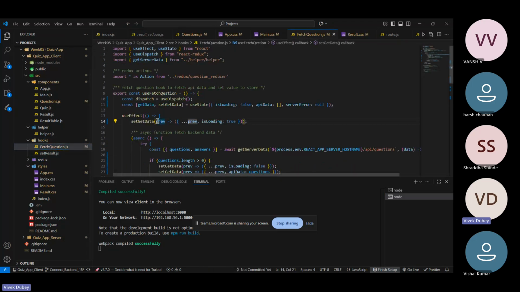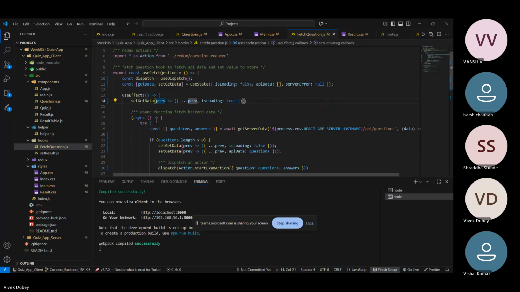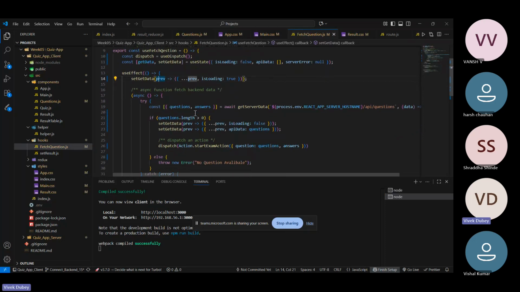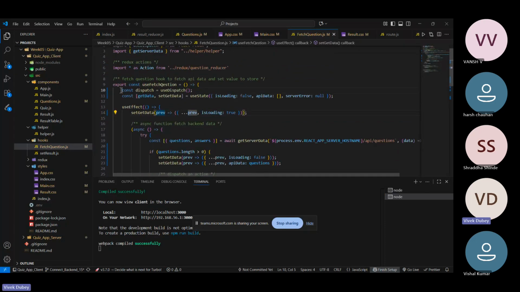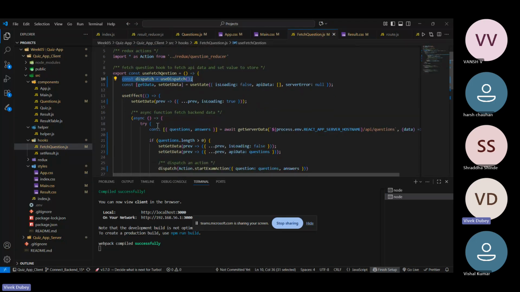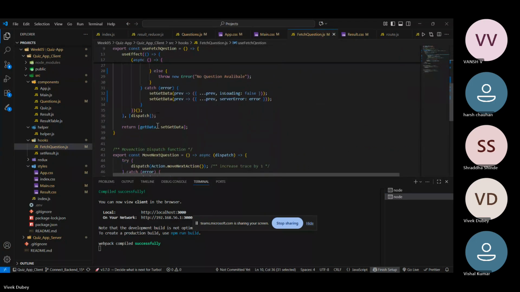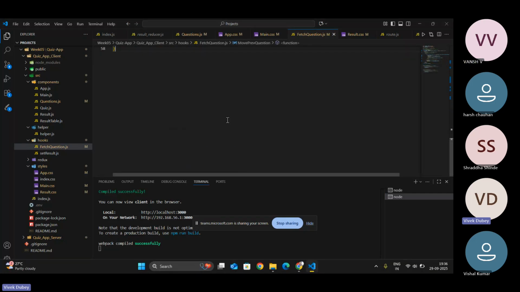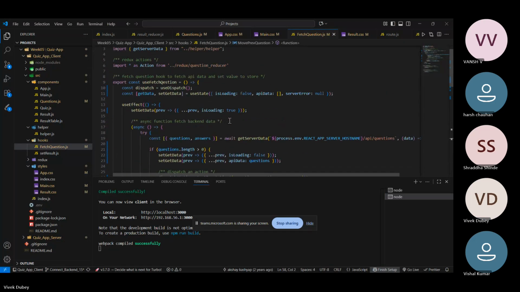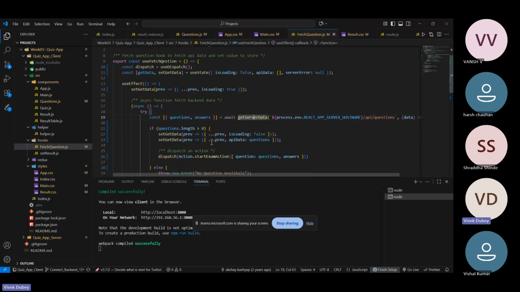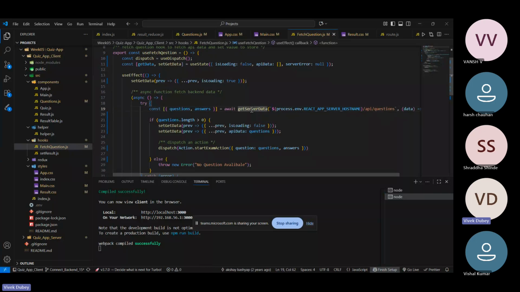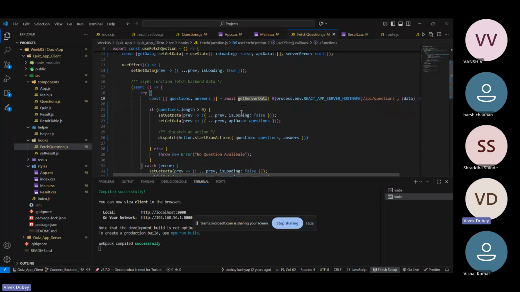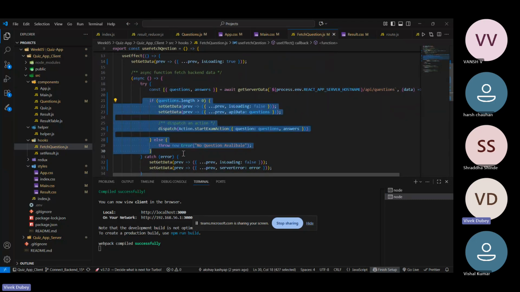What are these hooks doing? These hooks are getting the data from the backend. I have used Axios here. So from here it will use the dispatch hook, and in dispatch, okay, this is the complete hook. So what it is doing is calling get server data. From here, it will get all the server data, like whatever questions are there. This is the question route only. So this get server data will get all the questions listed in the MongoDB. From there, it will generate the questions and dispatch the actions.